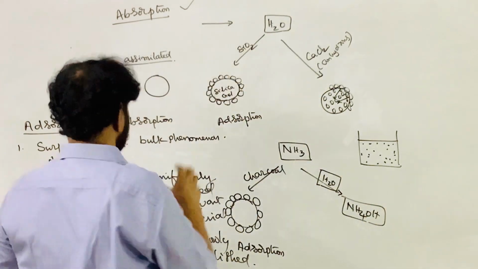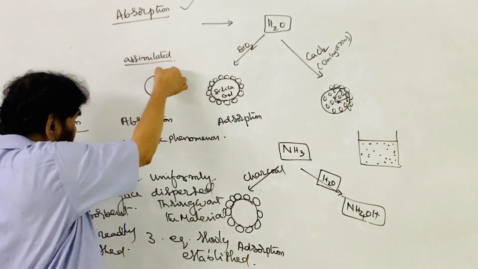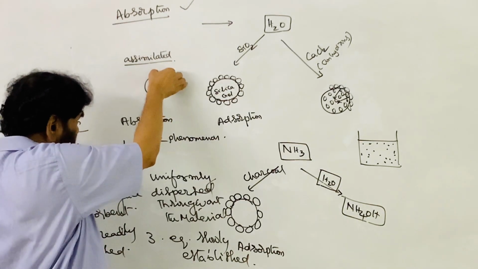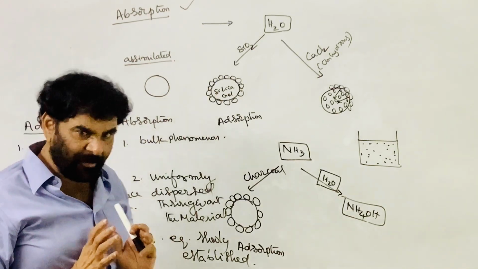First the gas molecule has to come and adsorb on the surface. The surface is covered.